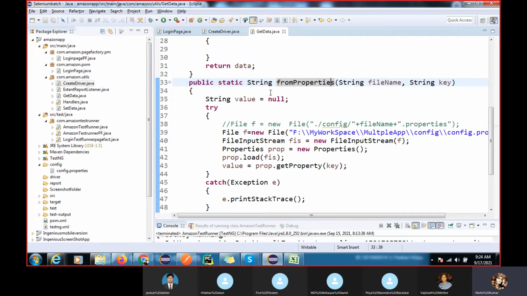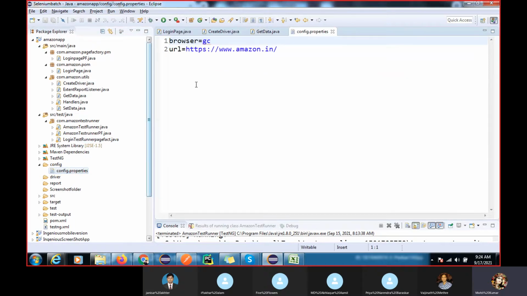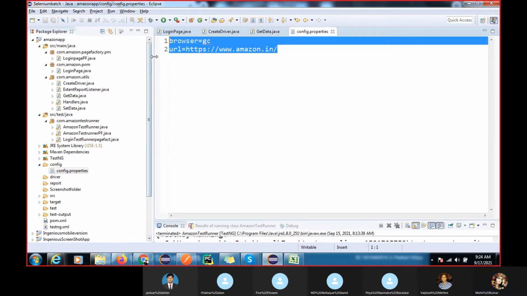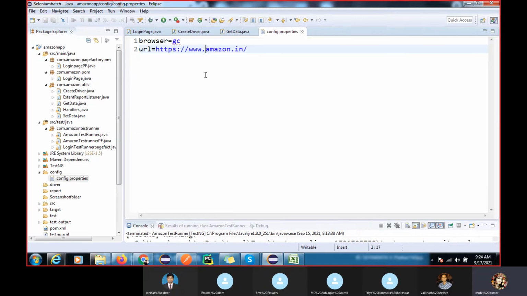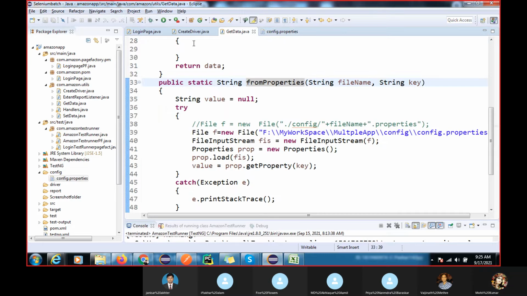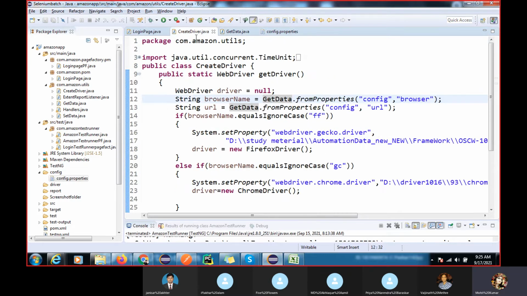This is our properties file, and here we are going to take the browser and our URL. We are keeping our browser and URL here. Inside create driver we have the class called get data, and we are reading this properties file.